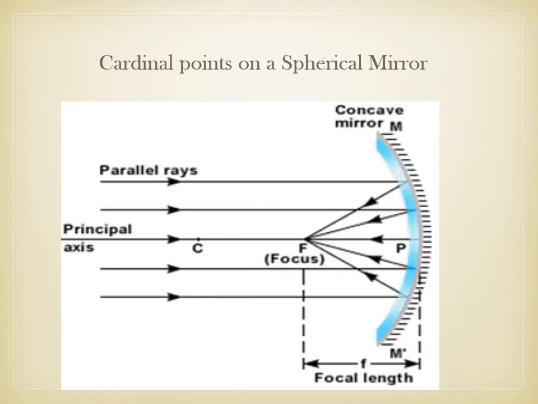Then coming to the spherical mirror. A spherical mirror has cardinal points. Here you can see parallel rays coming to the spherical mirror. As they reflect, they focus at F, the focal point, and small f is the distance between the mirror and the focal point. Then C is the center of curvature of the mirror.